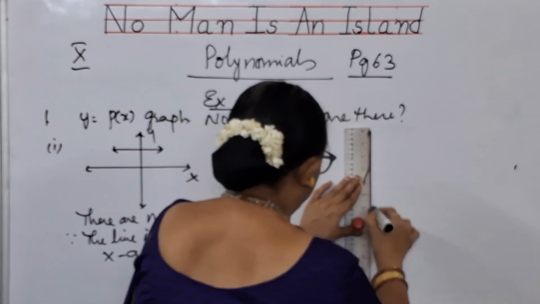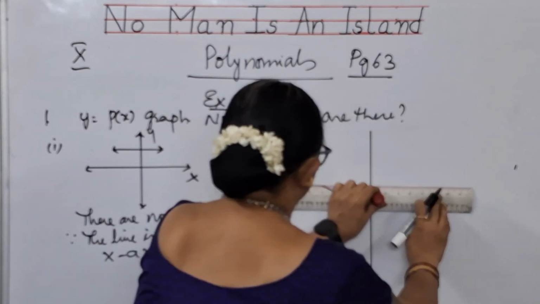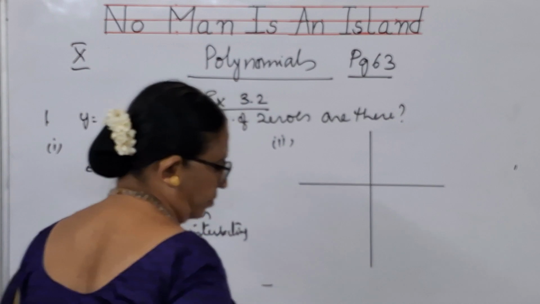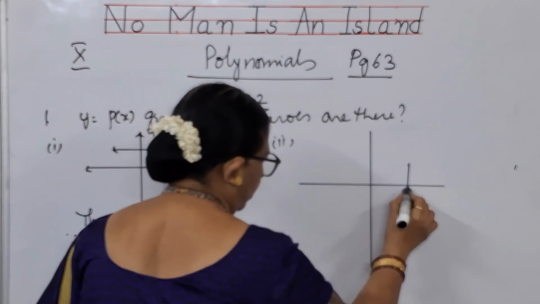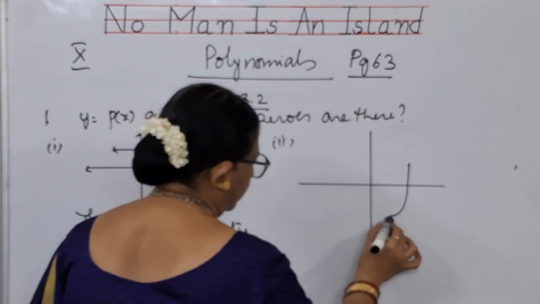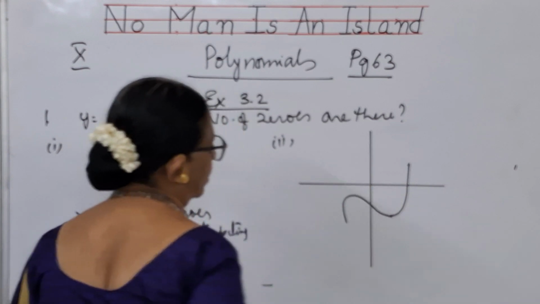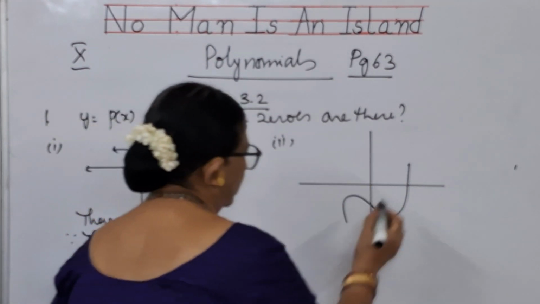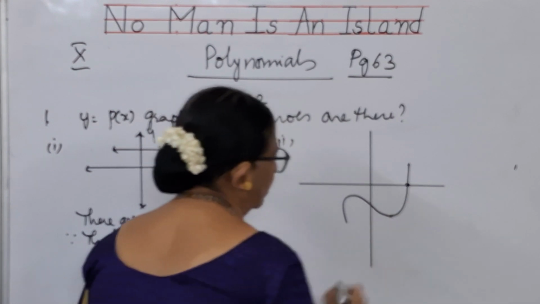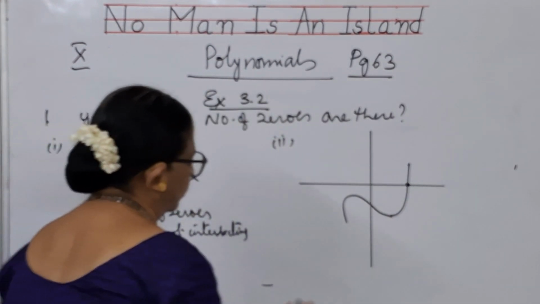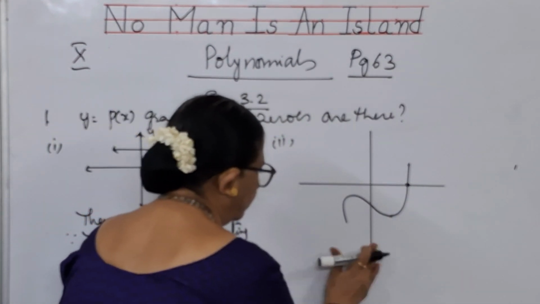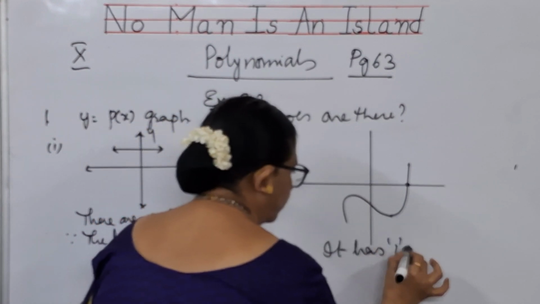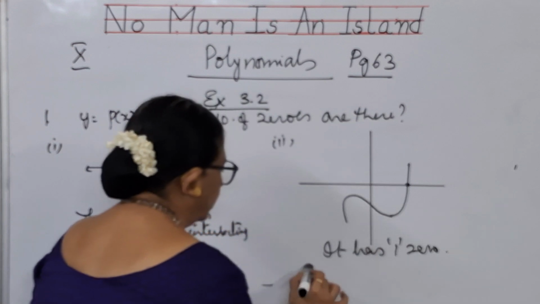A graph is given in this way, and here you have got a figure almost like this, a curve is given. Now this curve is intersecting the x-axis at one point. So it has got how many zeros, children? It has 1 zero.